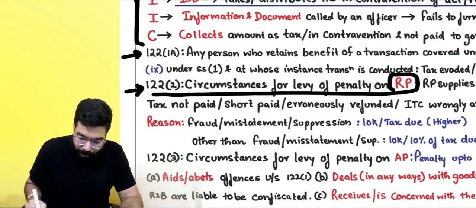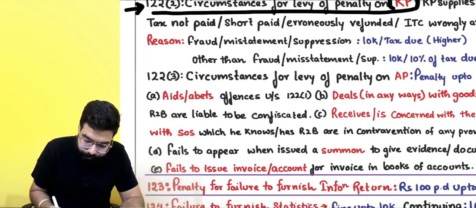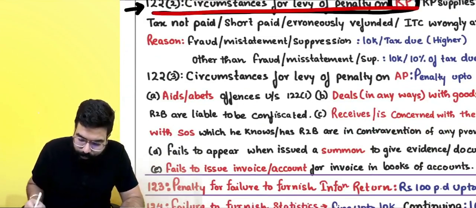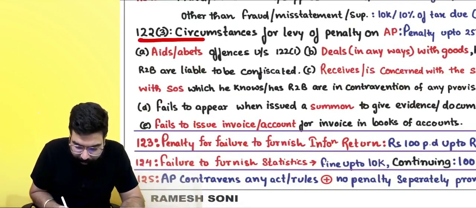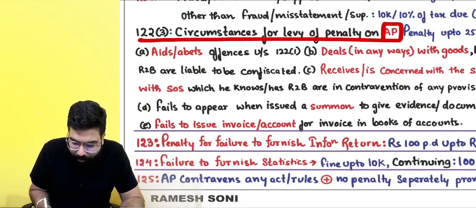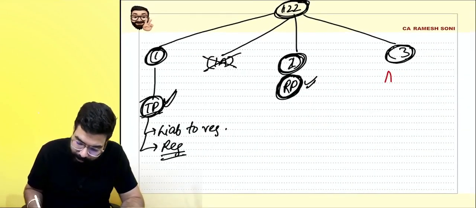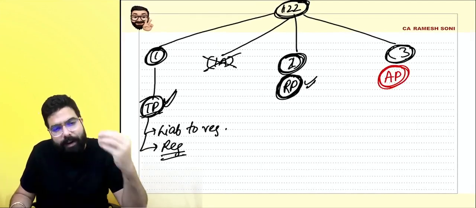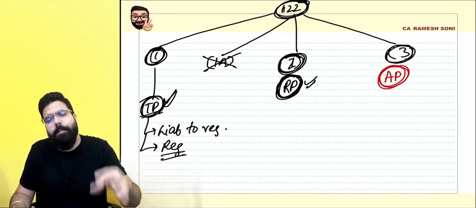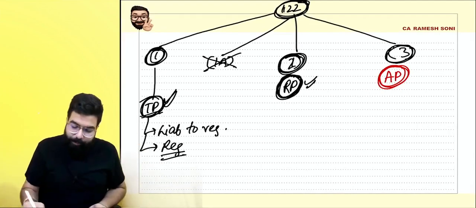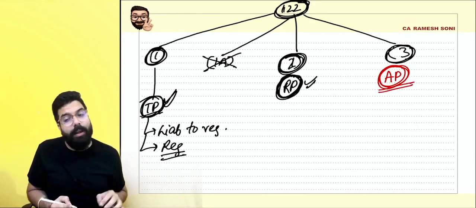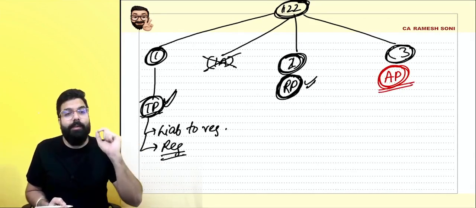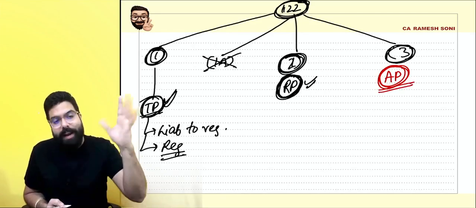122.3 talks about penalty on any person. What do you mean by any person? He can be a registered person, he can be an unregistered person, he can be any person. 122.3 talks about those circumstances when penalty can be levied on any person.